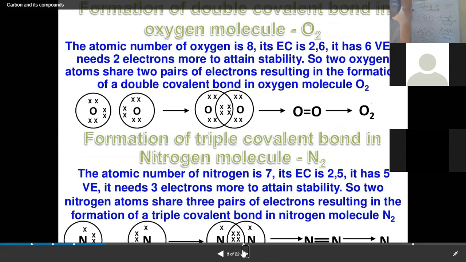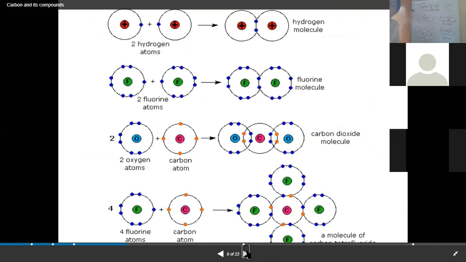Right? So we have already discussed the properties of covalent compounds: the force of attraction between the atoms is weak, they generally have low melting and boiling points, and they are not soluble in water, but exceptions are there, like glucose. Right? We have discussed the properties also.